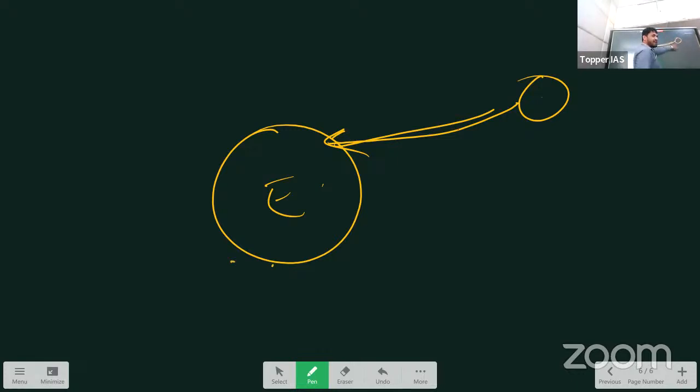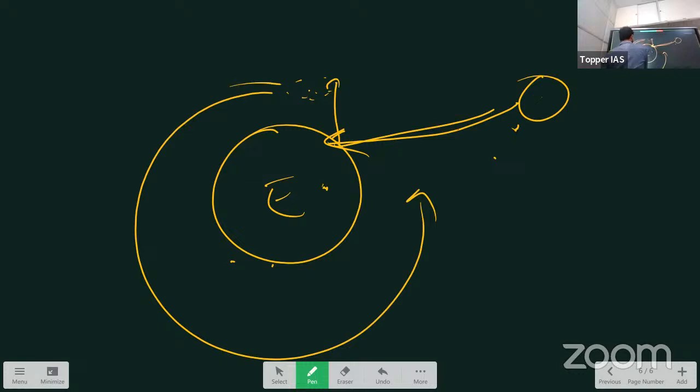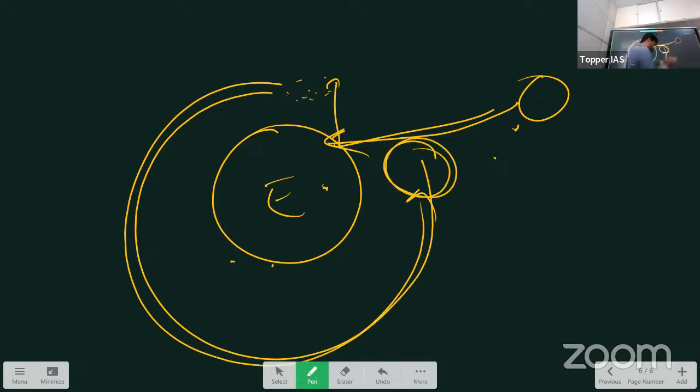Matter from the Earth got ejected into space and started revolving around Earth, and within a few hours all of this matter condensed into the Moon. So this is how the Moon was formed, due to the collision between Theia and the Earth.